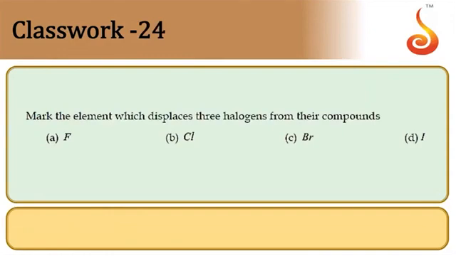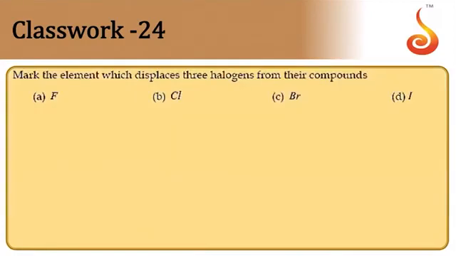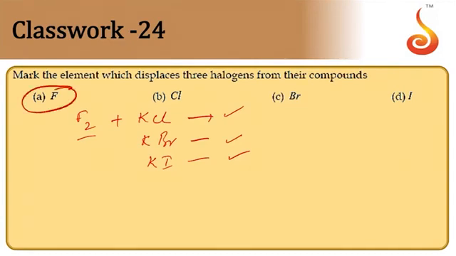Option A. Then mark the element which displaces the three halogens from their compounds. Fluorine, the first, is highly reactive in nature. So you can see in this way, fluorine molecule plus KCl or KBr or KI, this reaction takes place. So fluorine can displace all the three. The most electronegative element, fluorine, is the strongest oxidizing agent and displaces all halogens from the respective halides. So the answer is option A.